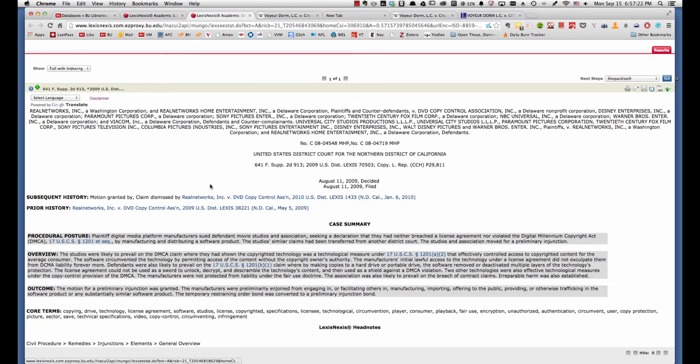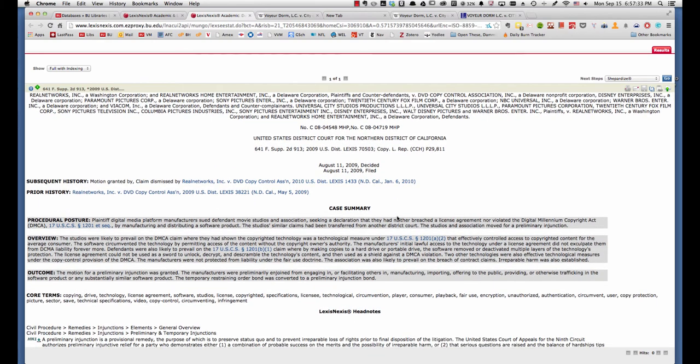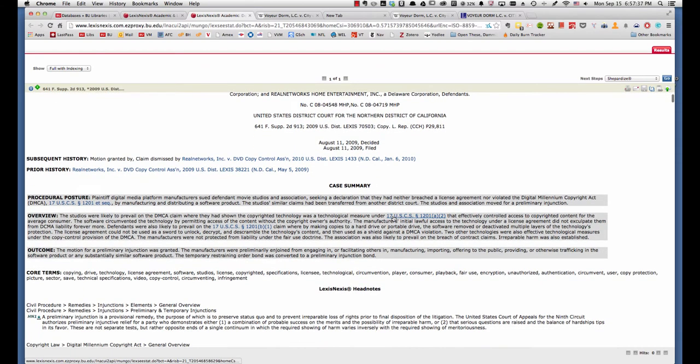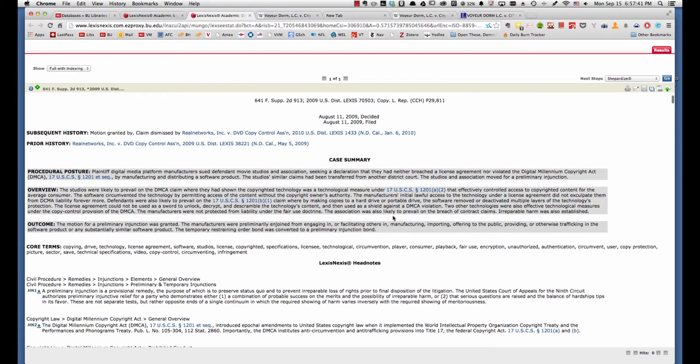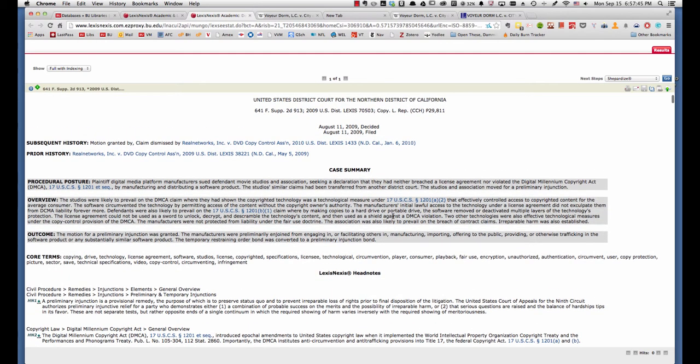On LexisNexis, most of the cases have headnotes, have this information at the top, which is not part of the original case written by the court. Instead, this is editorial content created by LexisNexis, or if you're using another resource, created by that particular reporting service.